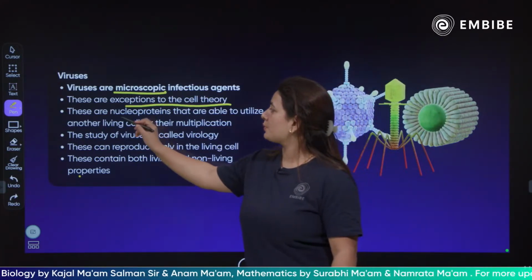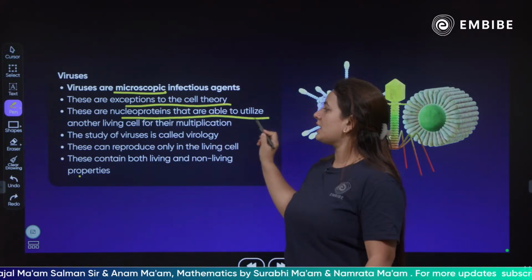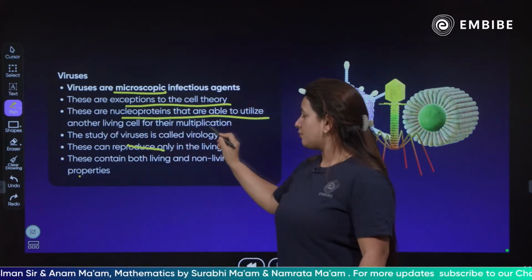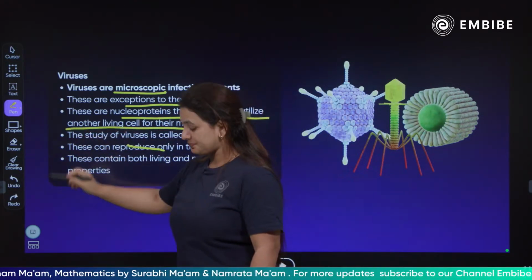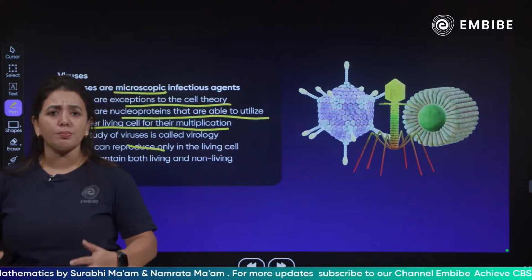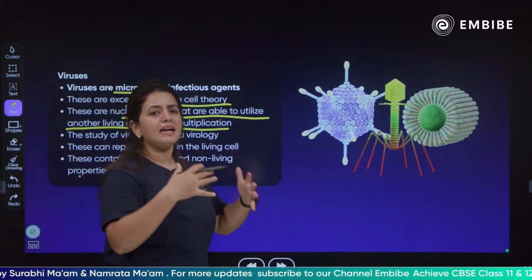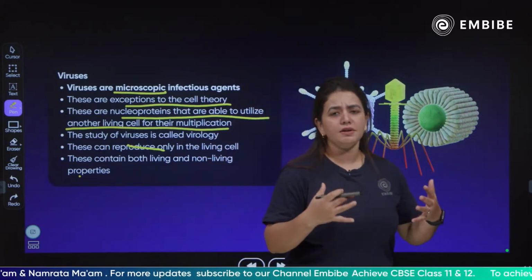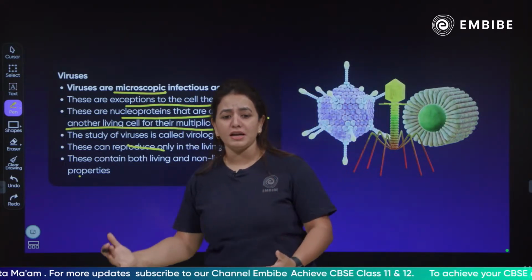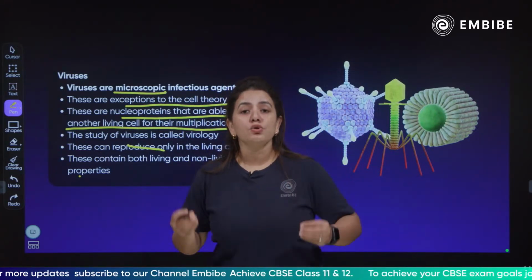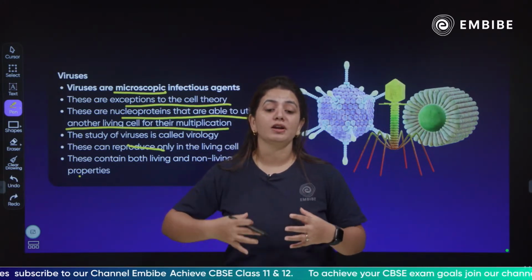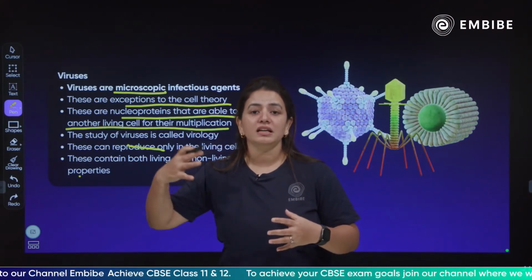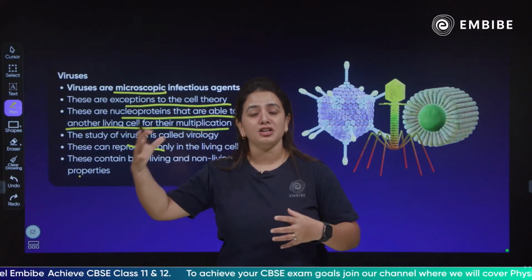They have nucleoprotein that is able to utilize another living cell for multiplication. What they do? They have their own nucleoprotein. So by the time they enter into the other body, the host body, they use that nucleoprotein for division, for increasing their number, so they can increase the chances of infection.